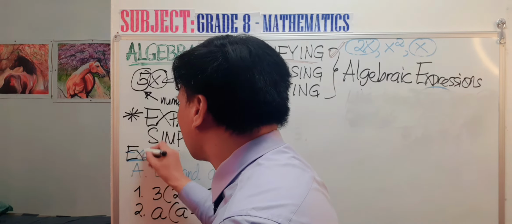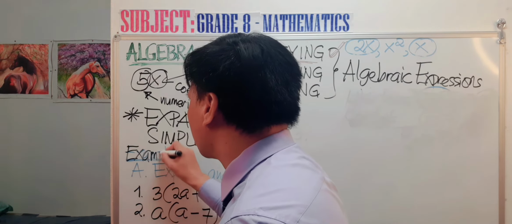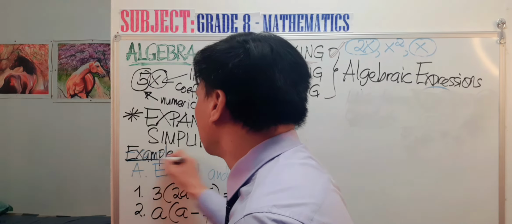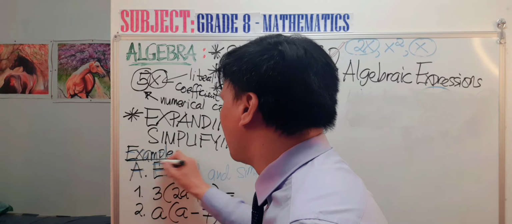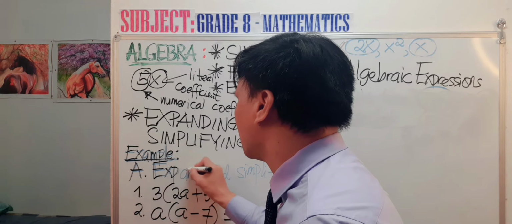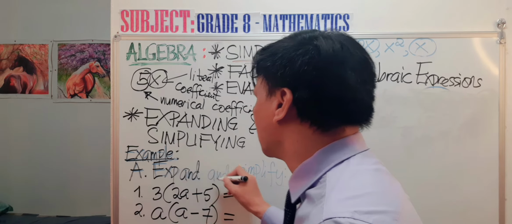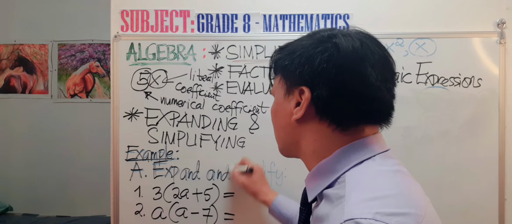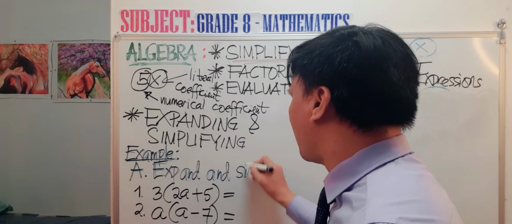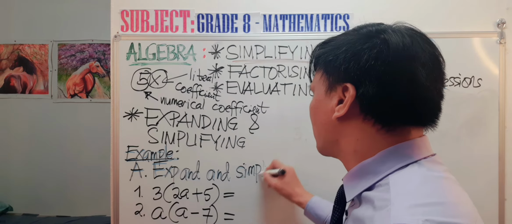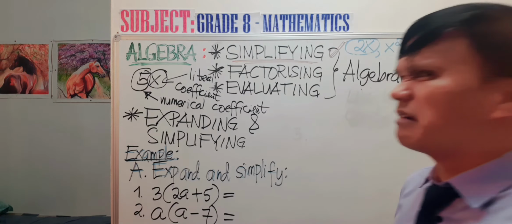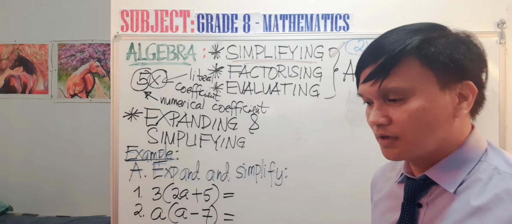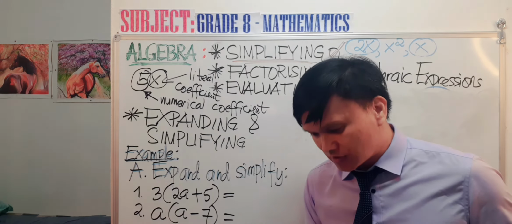So this is our example. I think it's not clear, so in our example, I'll say expand and simplify. To expand means you are going to remove the brackets, and then you are going to simplify it.